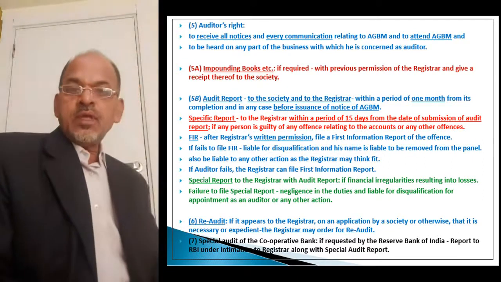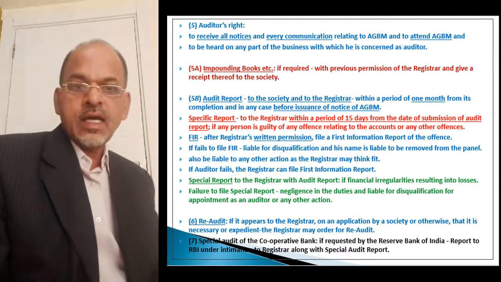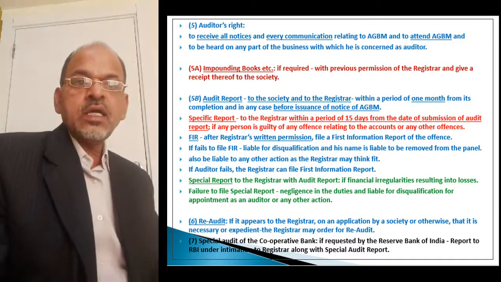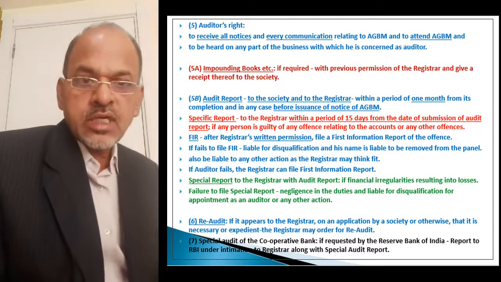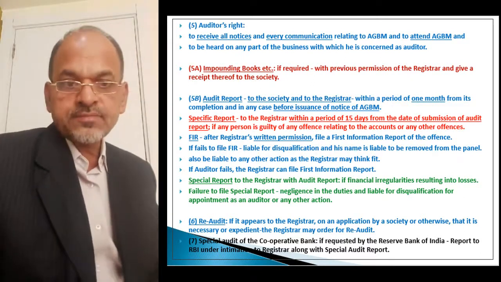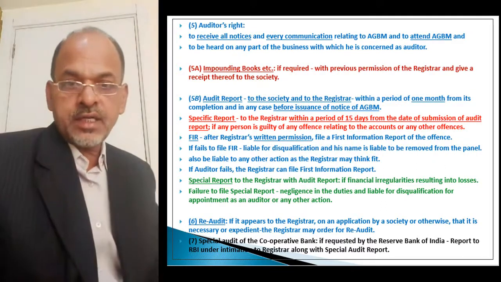So if he fails to prepare a special report and file an FIR, or fails to submit the special report to the registrar, action can be taken against the auditor. Now the next provision is about re-audit.